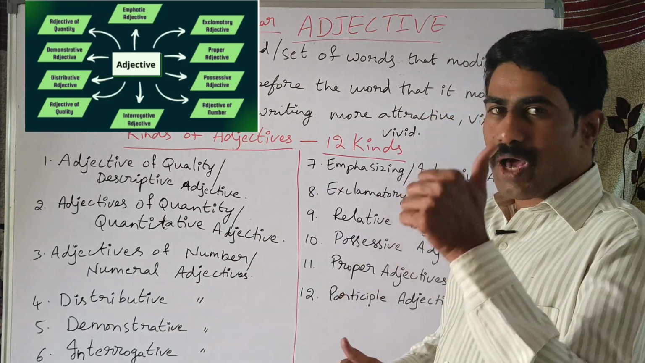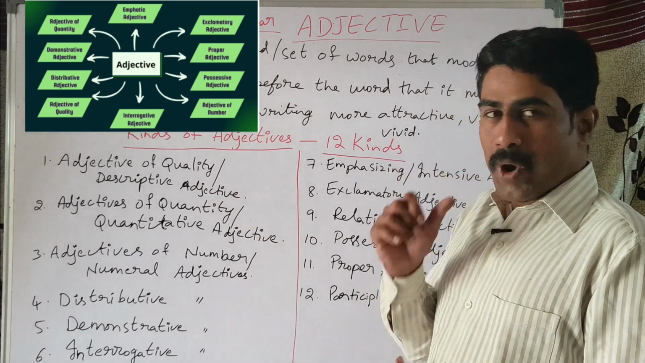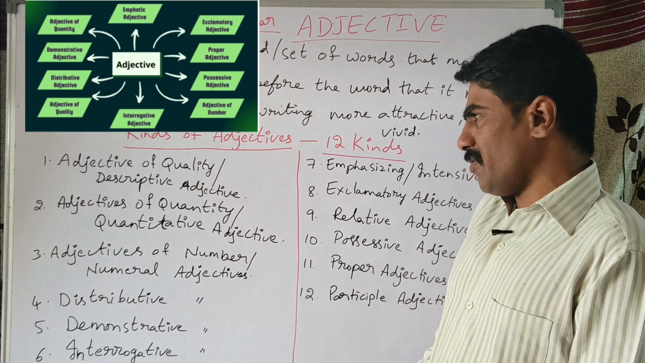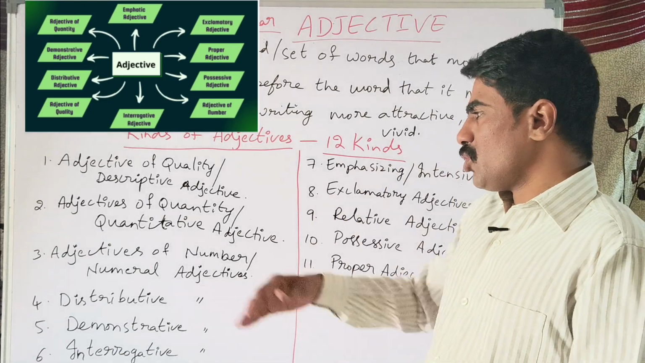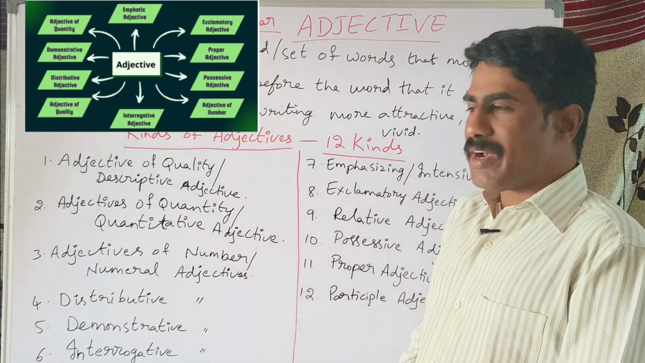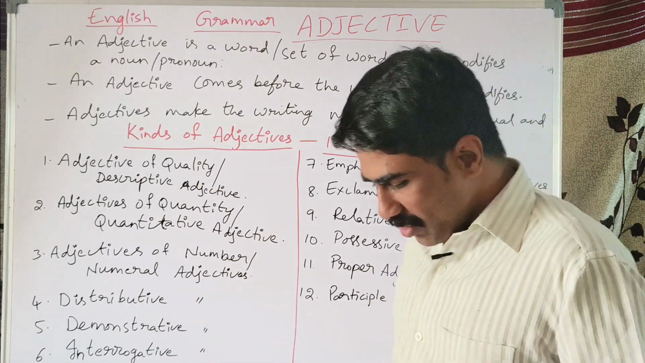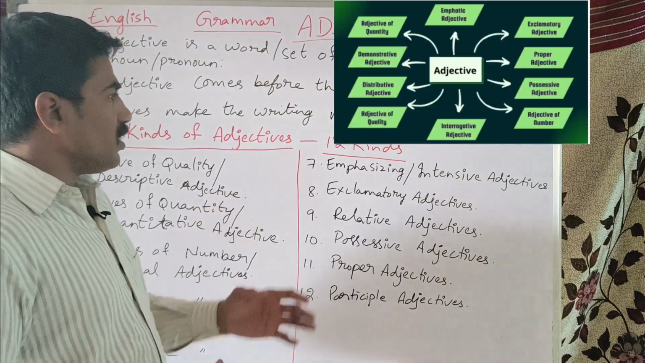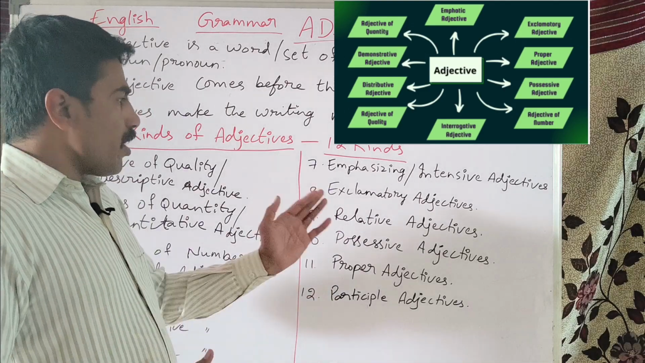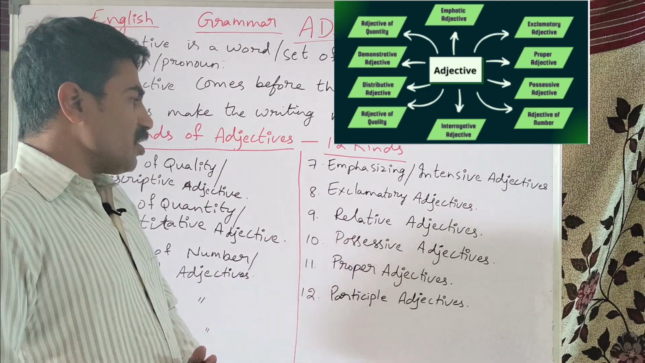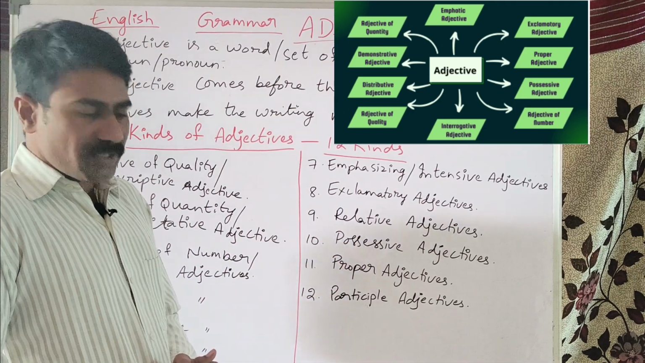First one is adjectives of quality or a descriptive adjective. Second one is adjectives of quantity or quantitative adjective. Third one is adjectives of number or numeral adjective. Fourth one is distributive adjective. Fifth one is demonstrative adjective. Sixth one is interrogative adjective. And seventh one is emphasizing or intensive adjectives. Eighth one is exclamatory adjectives. Ninth, relative adjectives. 10th, possessive adjectives. 11th, proper adjectives. And 12th, participle adjectives.